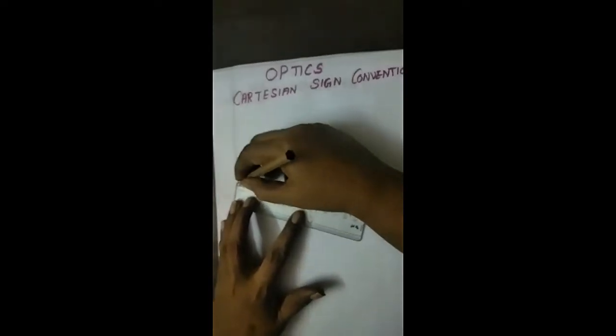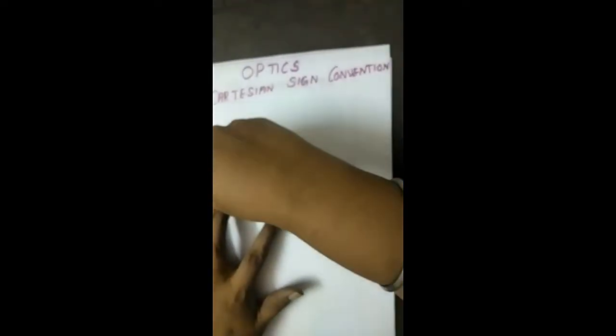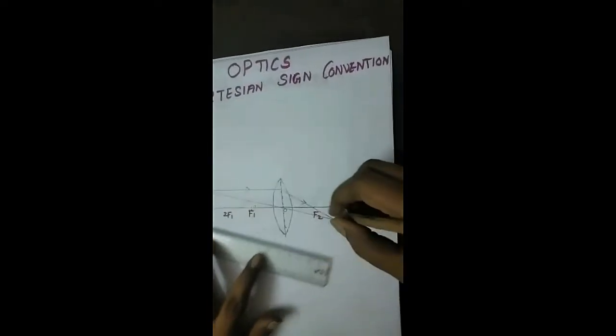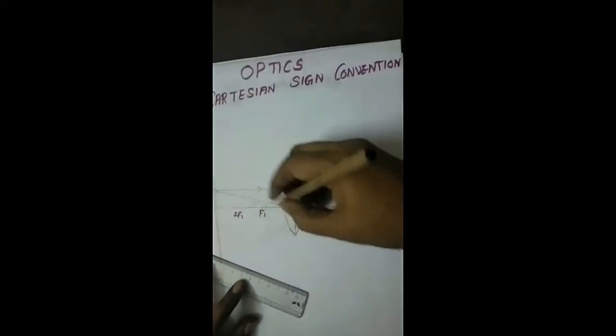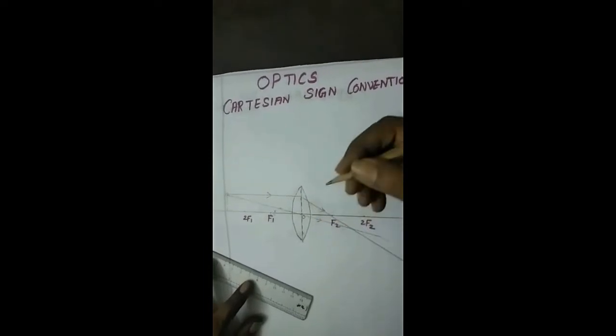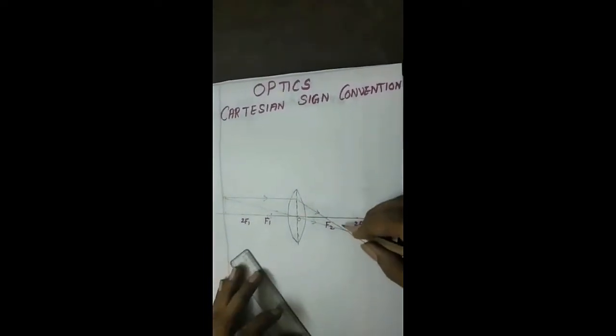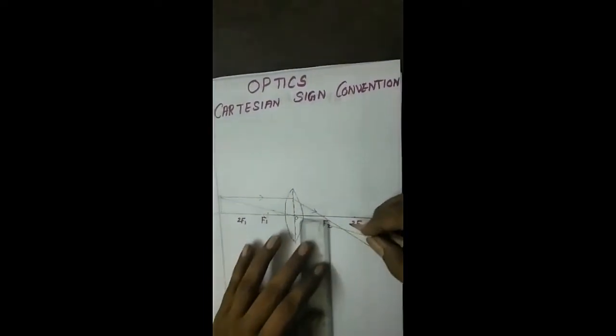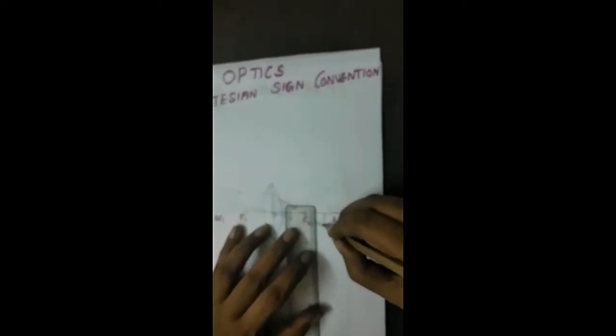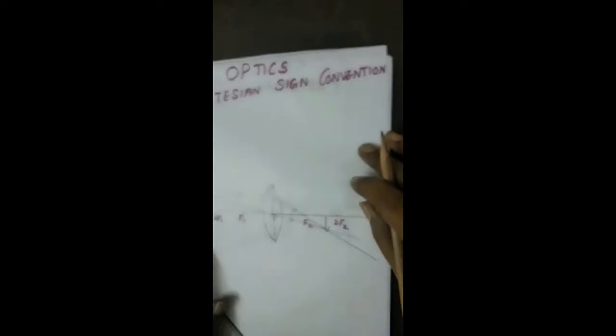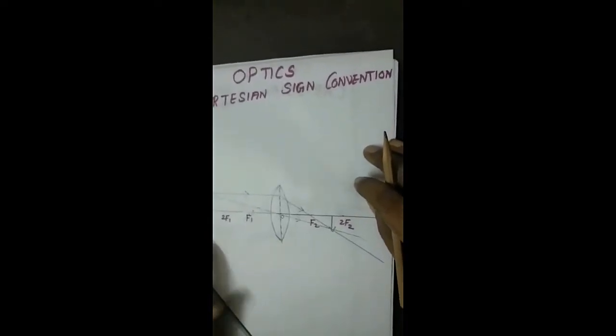The next one, a light ray passing through the optic center does not deviate. It travels along the same path only. So it forms the image between F2 and 2F2. It is inverted. Then how will you measure that?